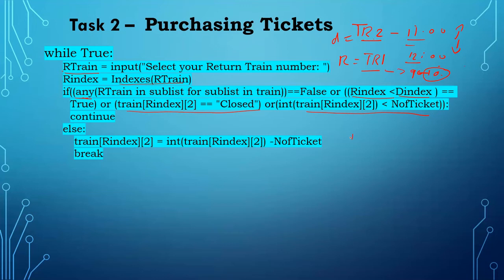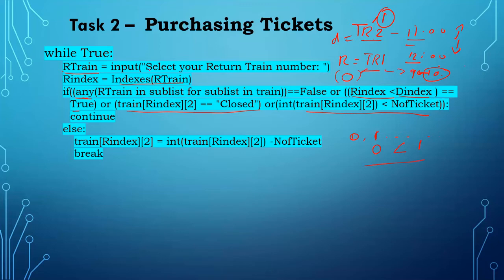you already know TR1 is 0, TR2 is 1, like that it goes on. So here the TR2 index will be 1, right? Index value is 1 and TR1 index is 0. Suppose I enter the R index as 0, and I'm checking whether 0 is less than 1. Yes, it is. It will give true.